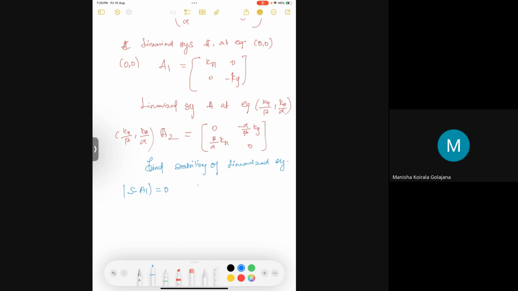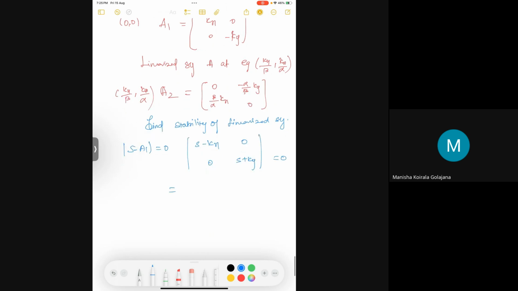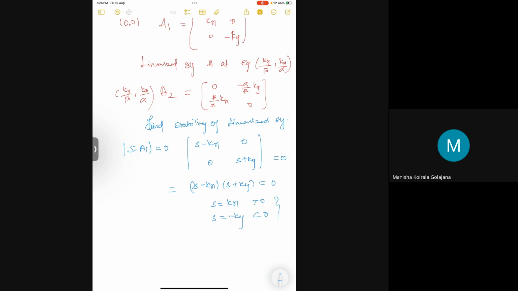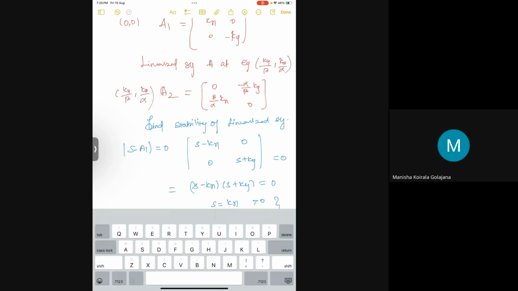So this will give me s minus kx, 0, 0, s plus ky. The determinant of this will be (s minus kx) into (s plus ky) equal to 0. One of the terms has a minus, so s is equal to kx, s is equal to minus ky. So this is greater than 0. Both poles are not in the left half of the s-plane.